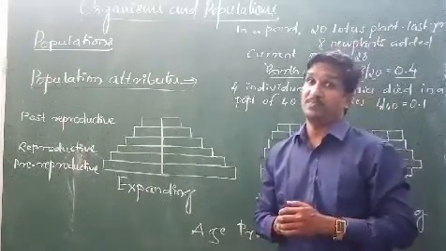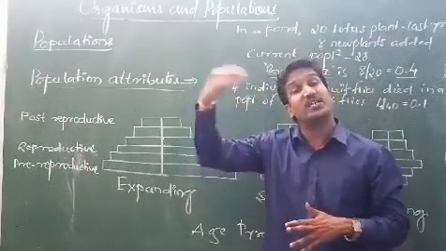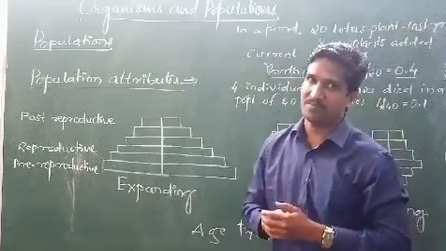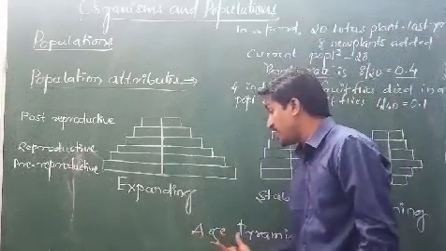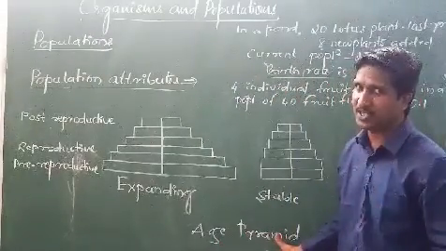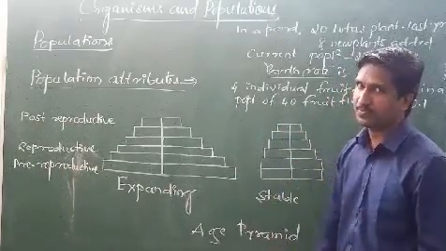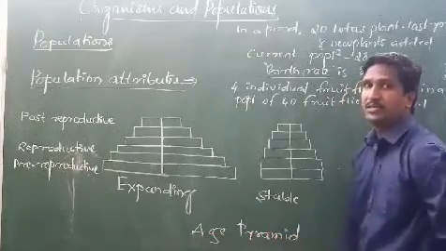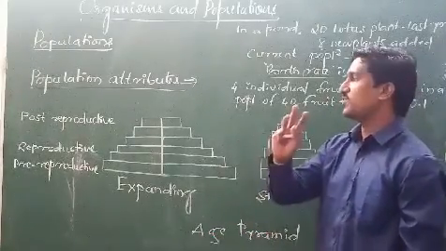Within that, how many are under age of 12, how many are above age of 13, how many are above age of 40? On the basis of that, it is said to be as age pyramid. Most important question for your final examination. The diagram is very essential for NEET level. So we call it as an age pyramid. What is this age pyramid? This age pyramid consists of three important ones.